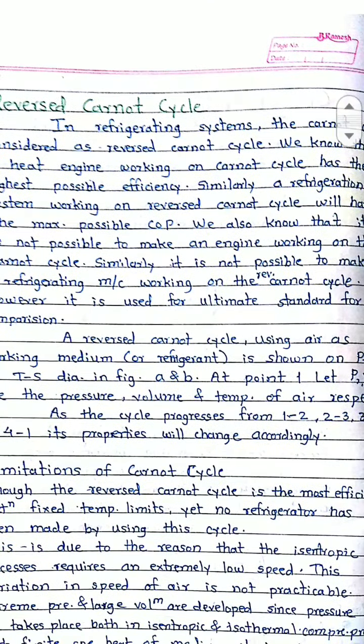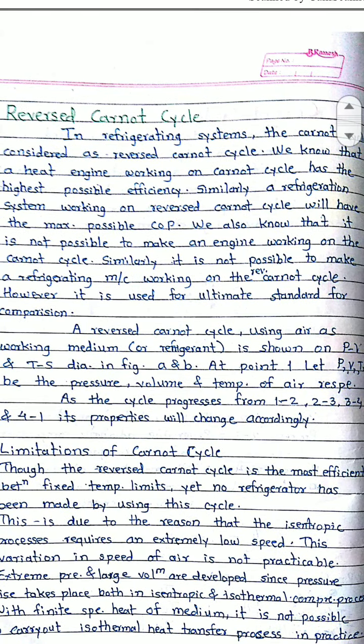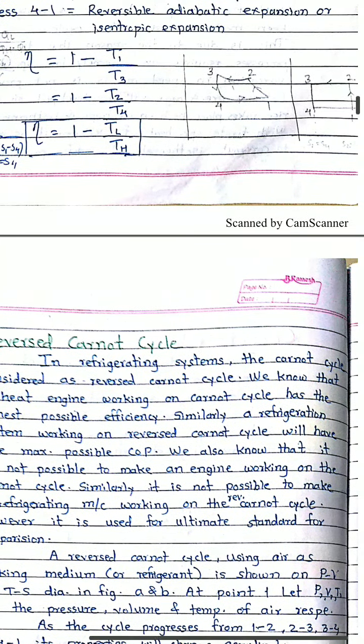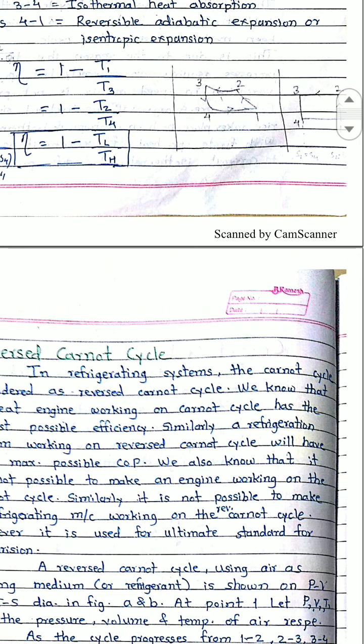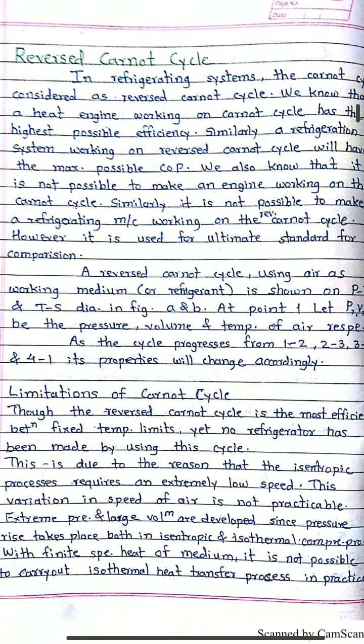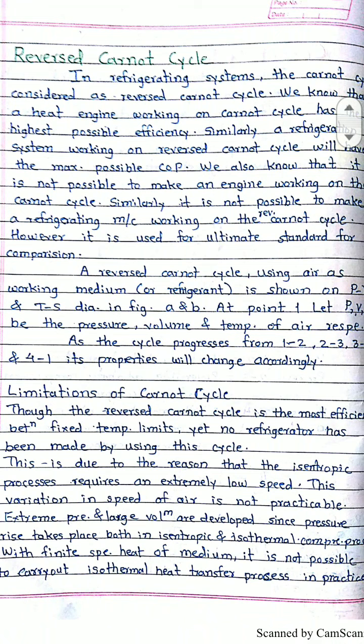So reverse Carnot cycle is a standard cycle, but it is not a practicable cycle. The reverse Carnot cycle is used for comparing the performance of the other cycles. This reverse Carnot cycle has two isothermal processes and two isentropic processes. Process 1 to 2 is the isentropic compression, 2 to 3 is the isothermal compression, 3 to 4 is the isentropic expansion, 4 to 1 is the isothermal expansion. And there are some limitations of the reverse Carnot cycle. The limitations are that low speed is required, and isothermal expansion and isothermal compression processes cannot be practicable.